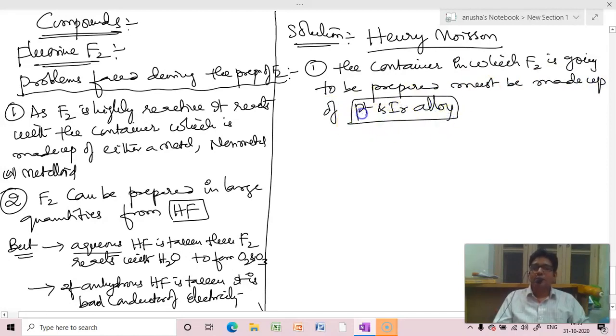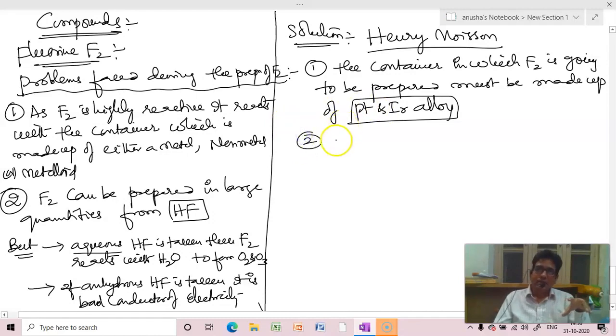As platinum is inert, even iridium is also partially inert. So fluorine won't react with platinum and iridium alloy. But don't forget, platinum is the costliest metal. So when we prepare fluorine on a large scale, as platinum is so costly, fluorine will be prepared, but it will be too costly for us.